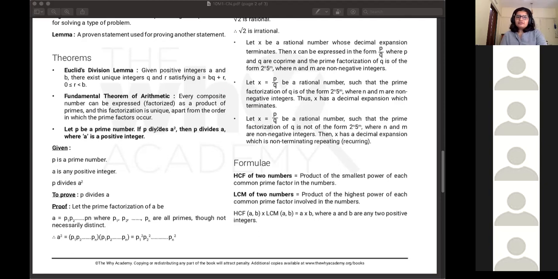If P divides A square, then P divides A, where A is a positive integer. So basically, if P is a factor of A square, then the theorem states that P should always also be a factor of A.